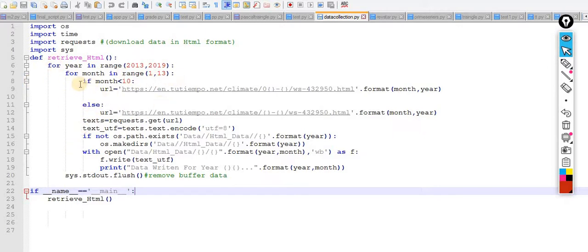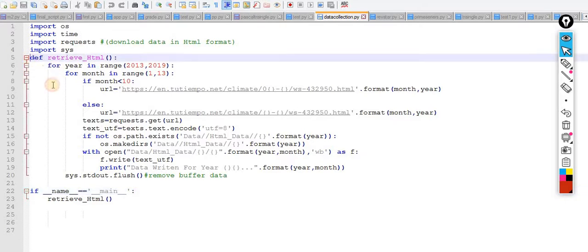You don't know about this for loop, you don't know about this if, don't worry about it. Just understand the concept of the indentation level. This is a very simple script. It will fetch the data from this particular website, and after fetching the data, it will write into files and automatically make the folder and save. That is not our concern. I am just giving you the description of what exactly this script is doing, so don't bother about it. You just focus on the indentation level.